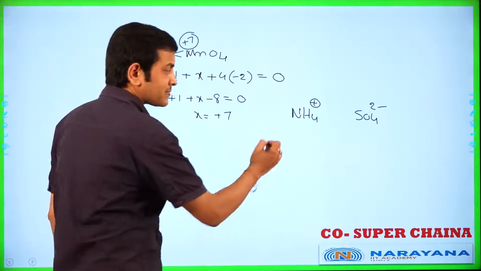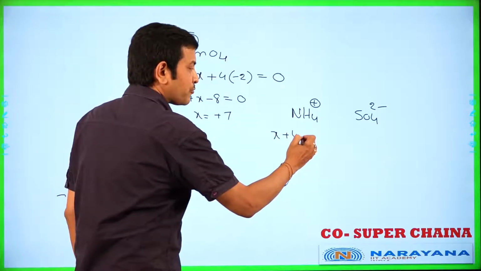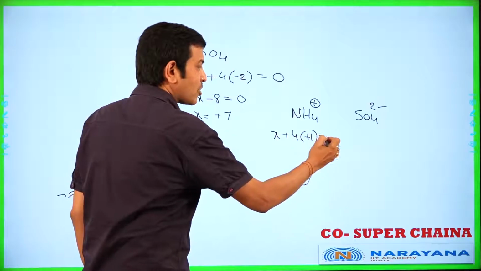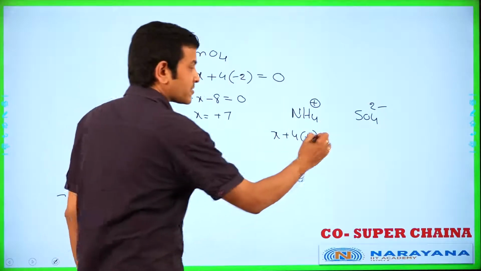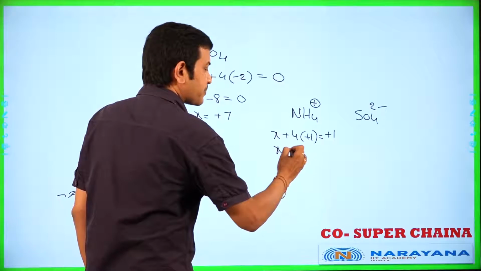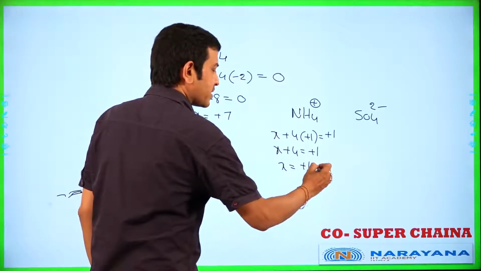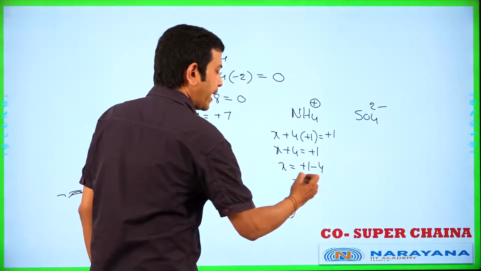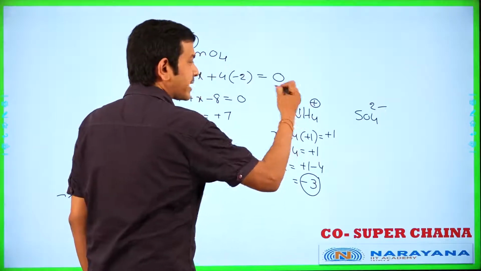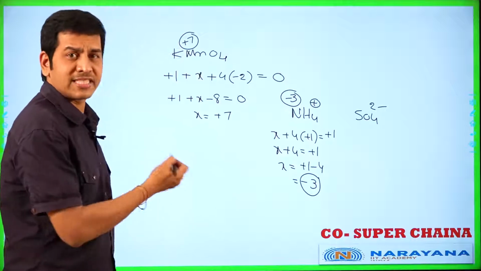Let it be X. X plus 4 into +1 is equal to the charge present on it, +1. X plus 4 is equal to +1. X is equal to +1 minus 4, which is -3, the oxidation number of nitrogen in NH4+.